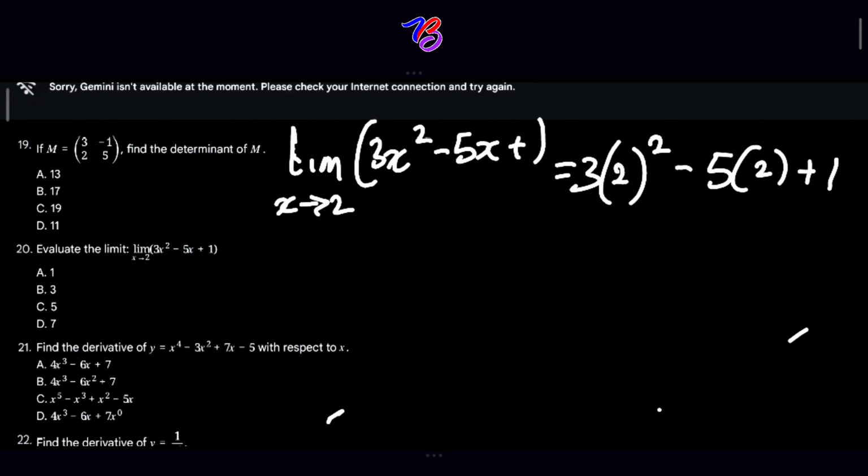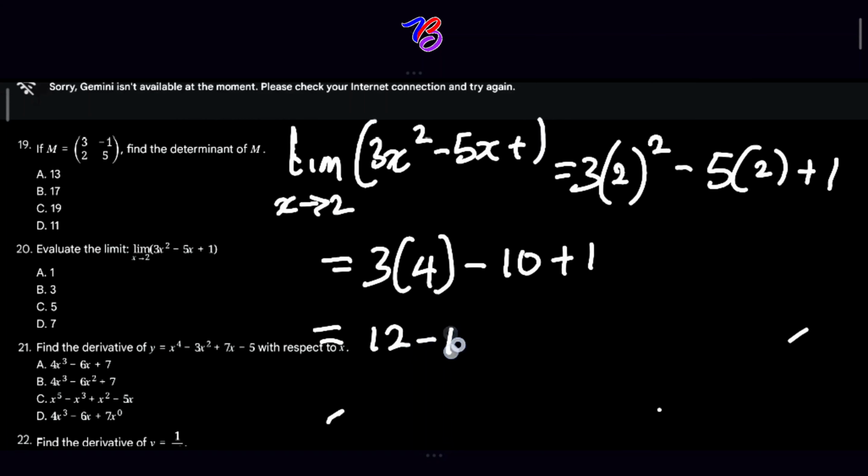I hope you are following. So this will equal 3 into 4 minus 10 plus 1. This will equal 12 minus 10 plus 1. So we have 2 plus 1 is equal to 3. So our answer is 3. Where is 3? B is our correct answer.